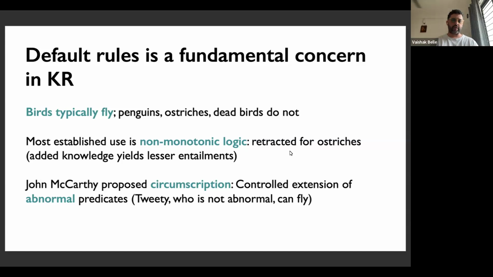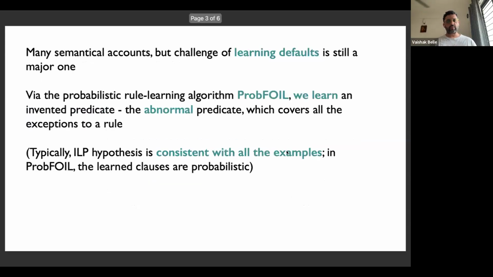John McCarthy, in fact, proposed a very interesting idea, which is still very popular, the idea of circumscription. And what he suggested is that we control the extension of a so-called abnormality predicate. So there could be many of these. And the idea is that Tweety, who is not abnormal, can fly, as can other birds, unless they're dead, or penguins or ostriches. And that's the idea behind this abnormality predicate.